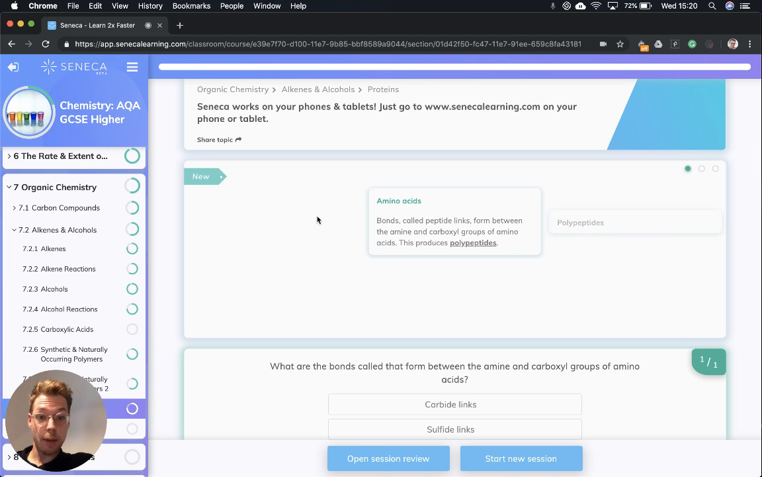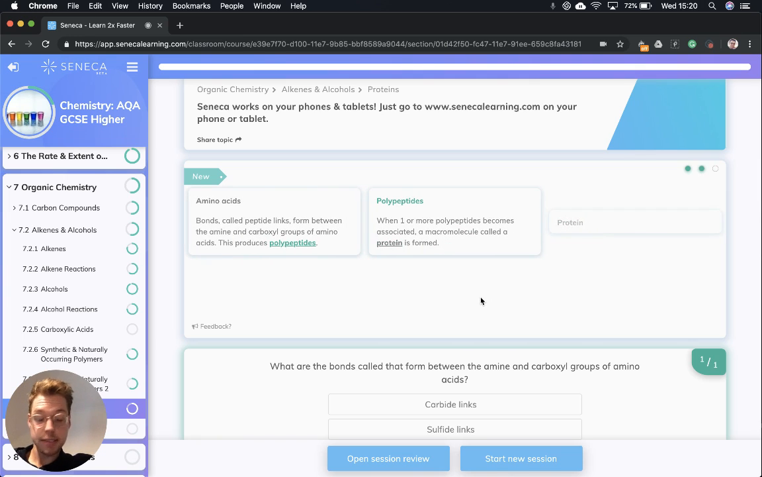So amino acids, what are they? Amino acids are what make up proteins, and bonds called peptide links form between the amine and carboxyl group of amino acids. And this process produces polypeptides. If you're not sure what amine and carboxyl groups are, make sure you check out the episode on synthetic and naturally occurring polymers to get up to speed.